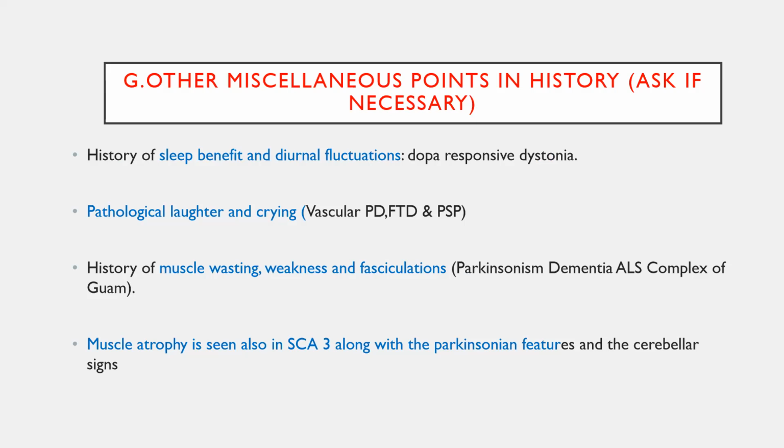So the patient may come to your OPD only with complaints of movement disorder. You need to ask about pseudobulbar affect, muscle wasting, and fasciculations, okay, all those things, to differentiate the various degenerative diseases that cause movement disorders.